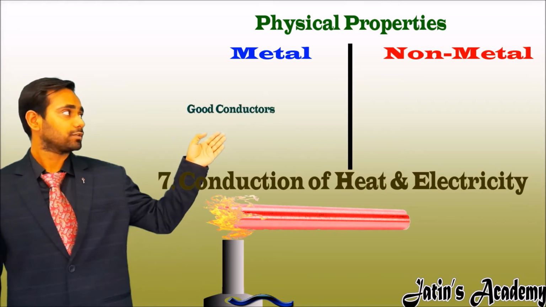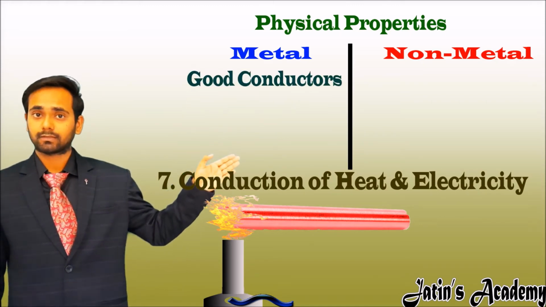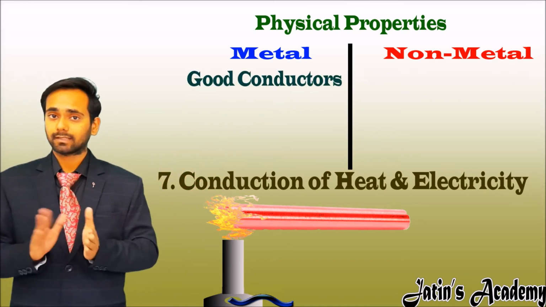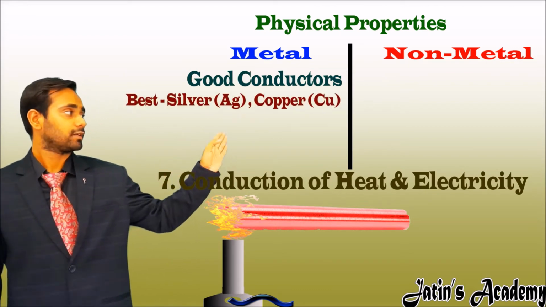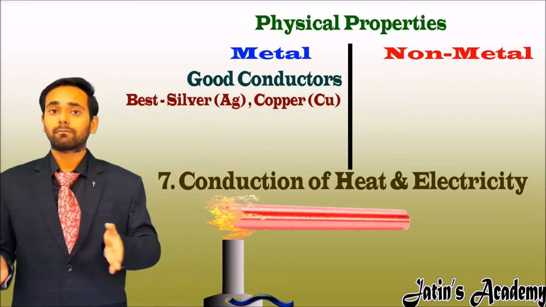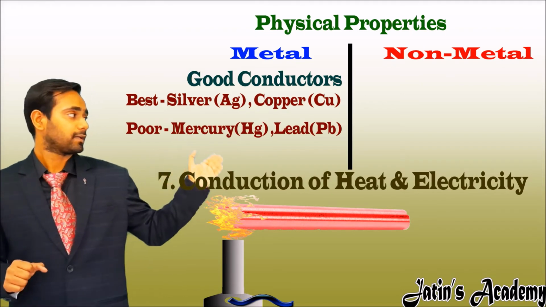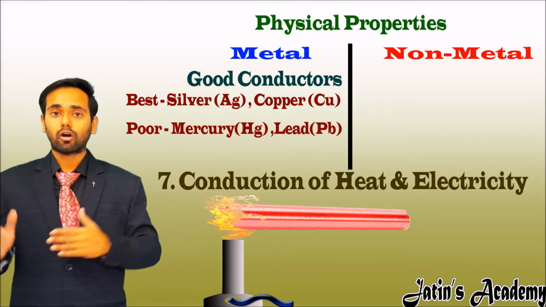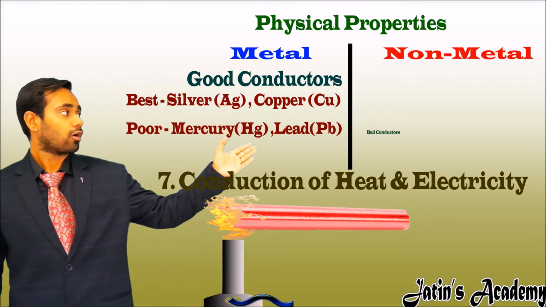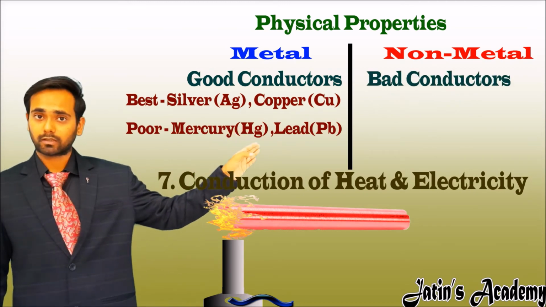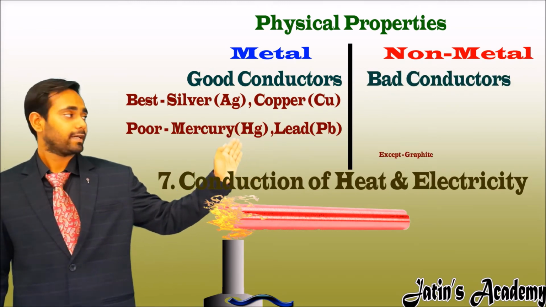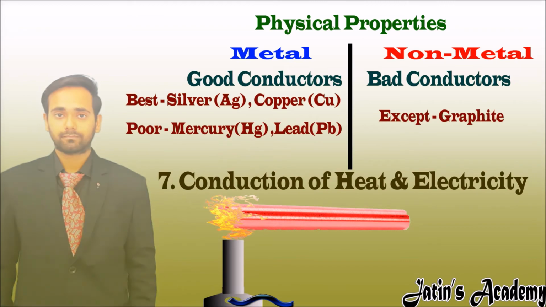So metals are usually good conductors. The examples of the best conductors are silver and copper, whereas poor conductors are mercury and lead. On the other side, non-metals are poor conductors of heat and electricity except graphite.